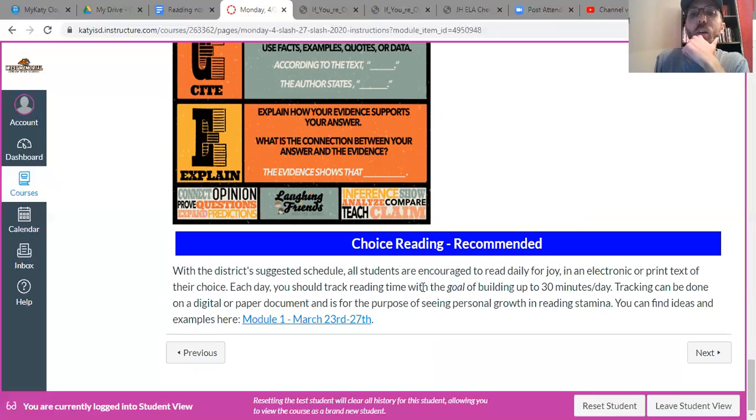Each day, you should track your reading time with the goal of building up to 30 minutes per day. Tracking can be done on a digital or paper document and is for the purpose of seeing personal growth and reading stamina. And find ideas from that very first week we had online classes. You can find all those ideas and examples with what we made there too if you want to follow along and do that still. That is totally up to you.